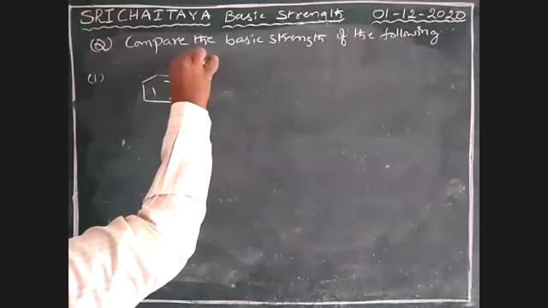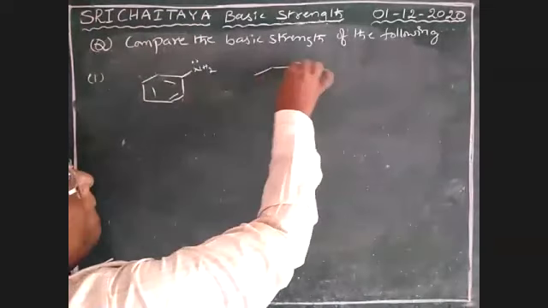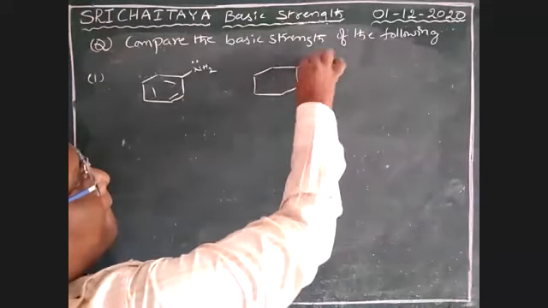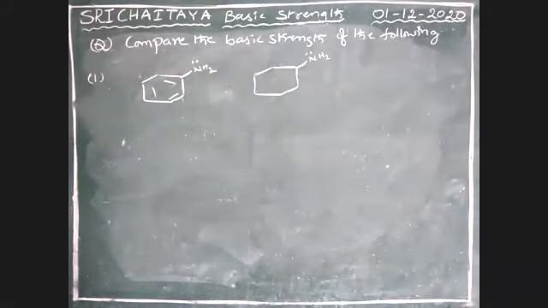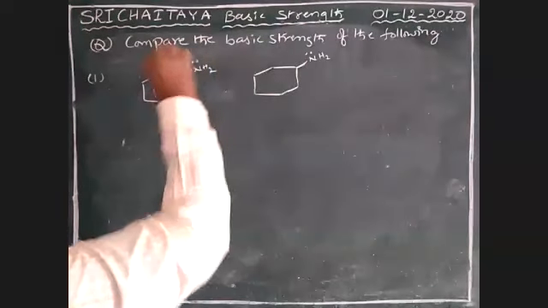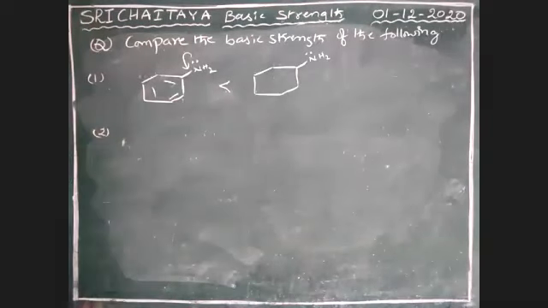First, NH2. Nitrogen has a lone pair. And the second, NH2. Tell me, boys, which one is more basic, 1 or 2? Yes, 2, correct, because it is in resonance. The first has no resonance. So 1 less than 2.